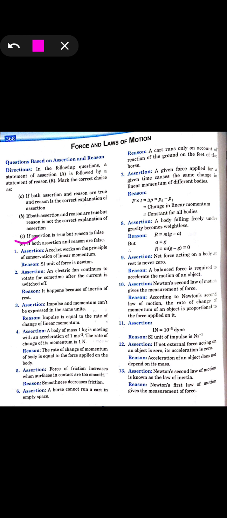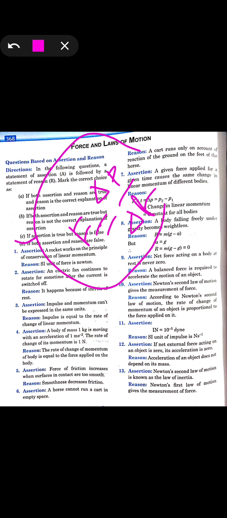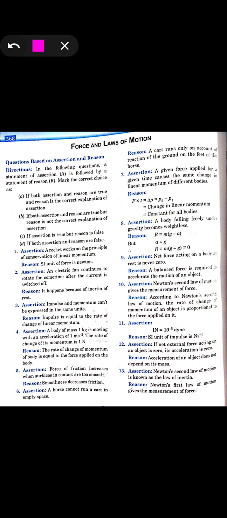10th one, Newton's second law of motion gives the measurement of the force. It's true because it gives the measurement of the force, that is it gives the rate of change of momentum with respect to time. So it gives the measurement of the force itself. Similarly, the reason given is that according to Newton's second law of motion, the rate of change of momentum of an object is directly proportional to the force applied on it. So both the assertion and reason are correct, and the reason is the correct explanation for the assertion. So it will be option A.